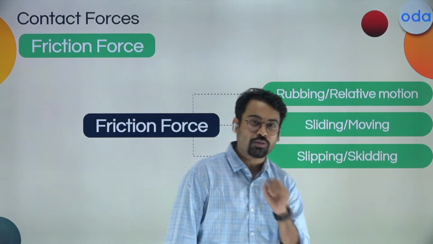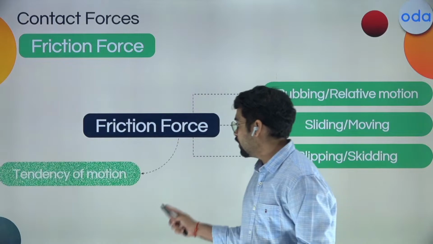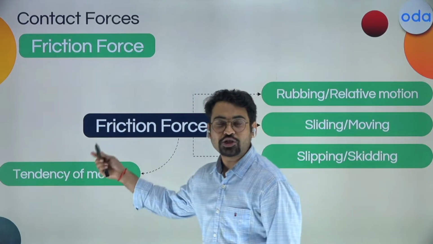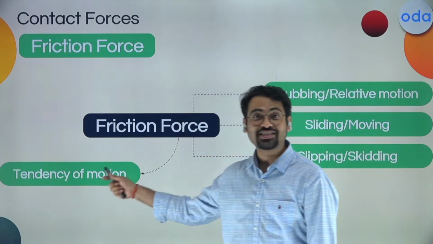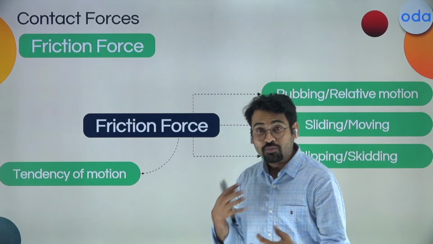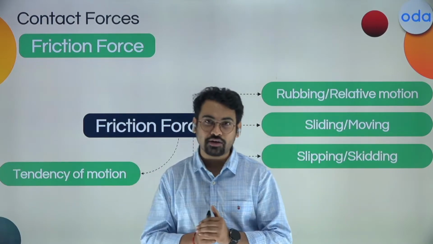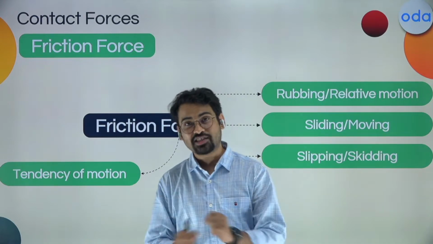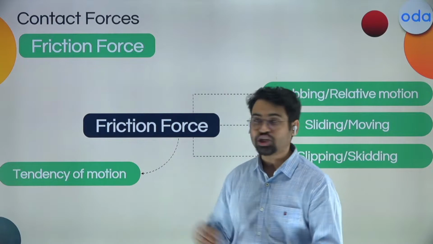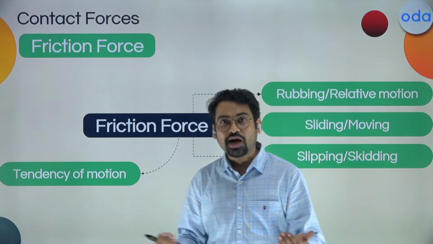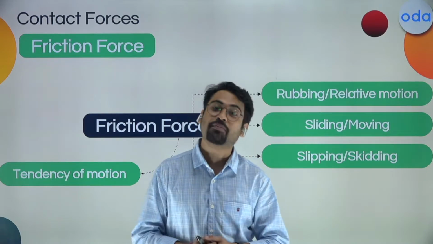But there's one more important thing that nobody will tell you if you are in junior grades, and that is that friction force arises whenever there is a tendency of motion. If there is a desire for motion, it does not mean that motion is happening. It does not mean that motion is there. There might be things at rest and still friction acts. So when things are at rest, maybe they wanted to move, but they were not able to move.